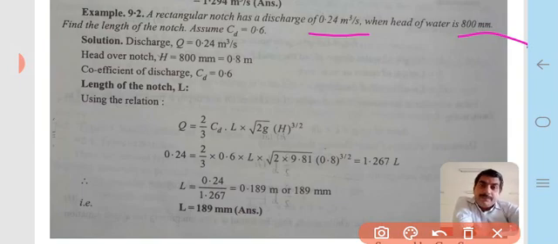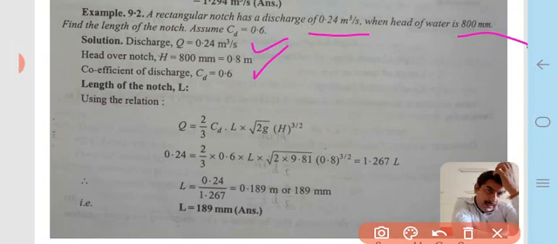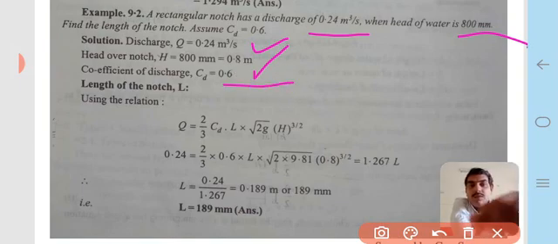In the solution, the discharge Q is given as 0.24 meter cube per second, the head over the notch capital H is 800 millimeter, which is 0.8 meter, and the coefficient of discharge CD is 0.6, which is given in the question.